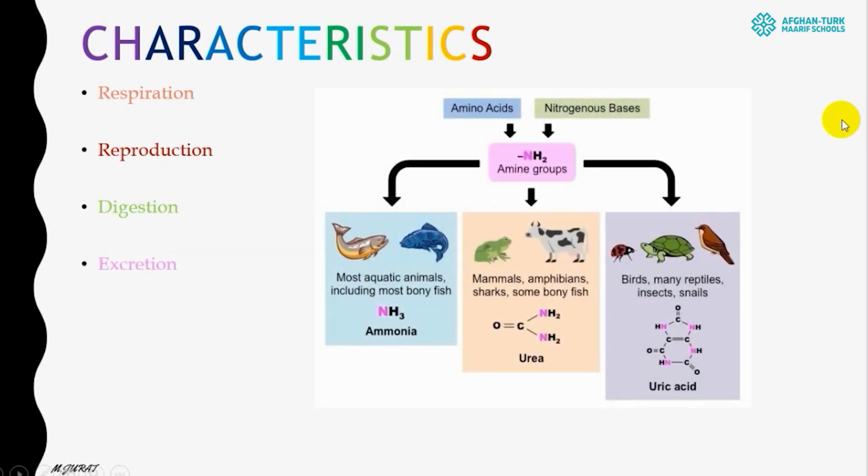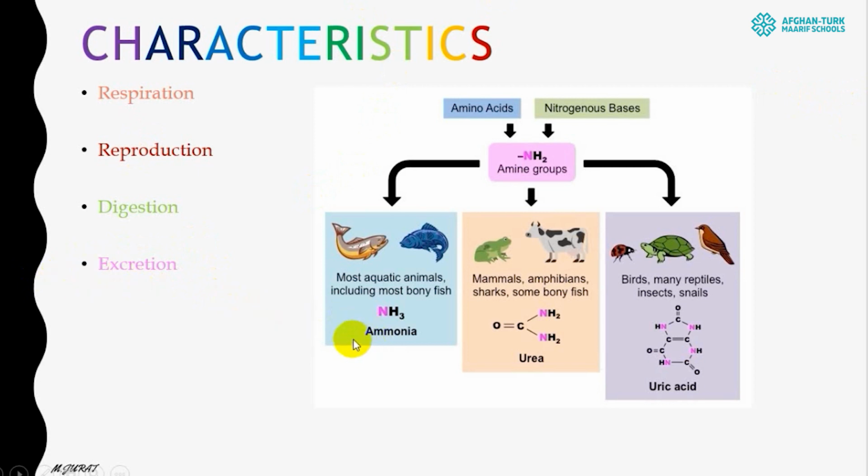Next process, excretion. The process of removing waste products. As an animal has a digestive system, they are eating something. As a result of absorbing those food particles, they might produce some waste products as well, and they are removing those waste products. The process of removal of those waste products is excretion. Different animals might excrete different things.